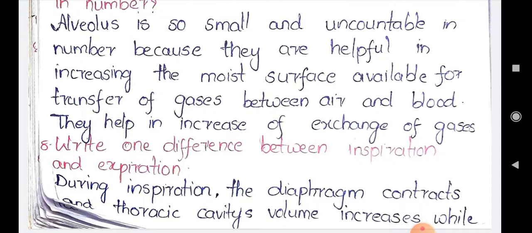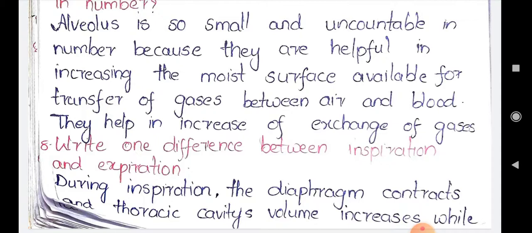So in the inspiration process, what is happening? We know that the lungs sit on the diaphragm. The diaphragm plays a very important role in the process of inspiration as well as expiration. During inspiration, the diaphragm contracts.